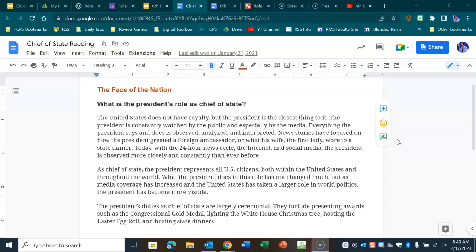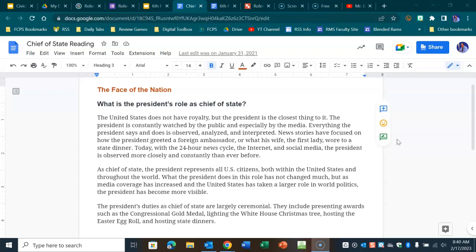The United States does not have royalty, but the President is the closest thing to it. The President is constantly watched by the public and especially by the media. Everything the President says and does is observed, analyzed, and interpreted. News stories have focused on how the President greeted a foreign ambassador or what his wife, the First Lady, wore to a state dinner. Today, with the 24-hour news cycle, the internet, and social media, the President is observed more closely and constantly than ever before.